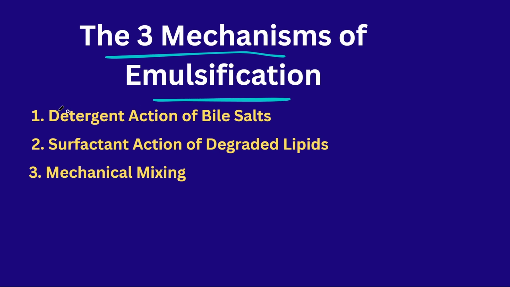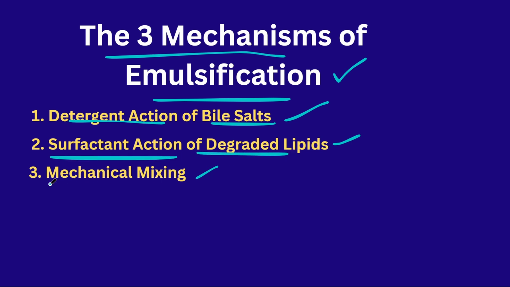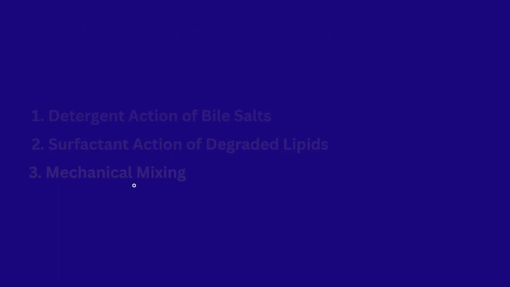The three mechanisms of emulsification. For the process of emulsification, there are three ways. First way is the detergent action with the bile salts. Next, surfactant action by the degradation of lipids. And next, the mixing. Mechanically, this is mixed in the intestine.